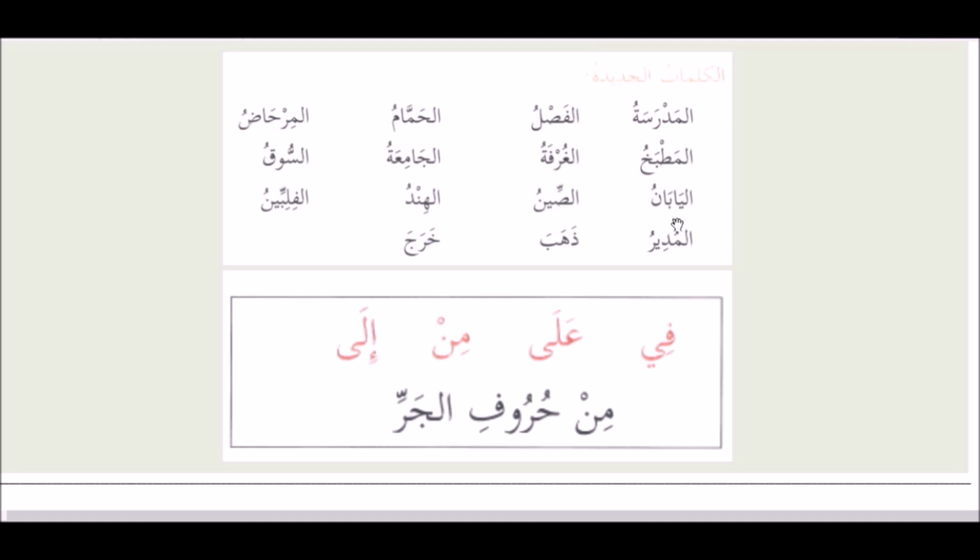Al-suqu is the market. Al-yabanu is Japan. Al-sinu is China. Al-hindu is India. Al-filibinu is the Philippines. Al-mudiru is the manager or principal. Zahaba is the verb, went. Kharaja, left.